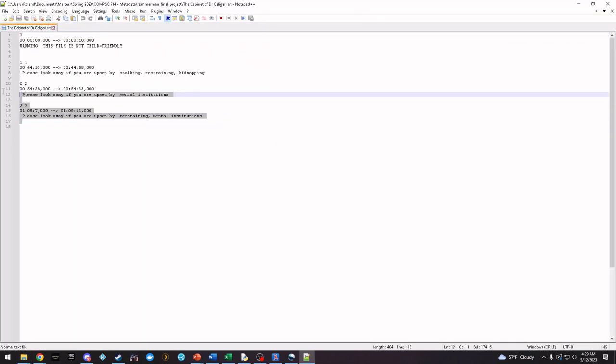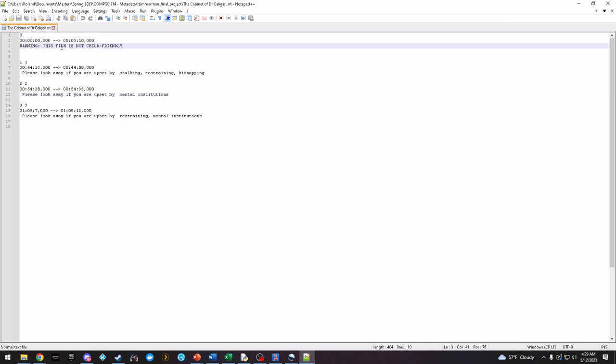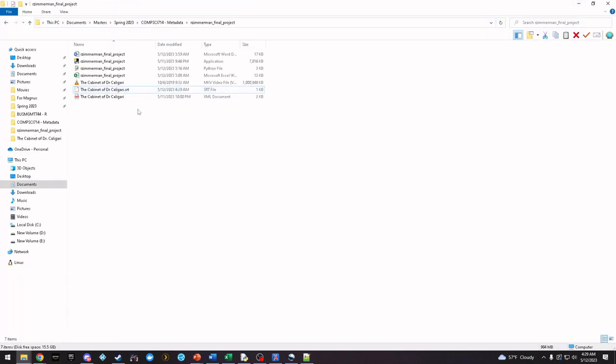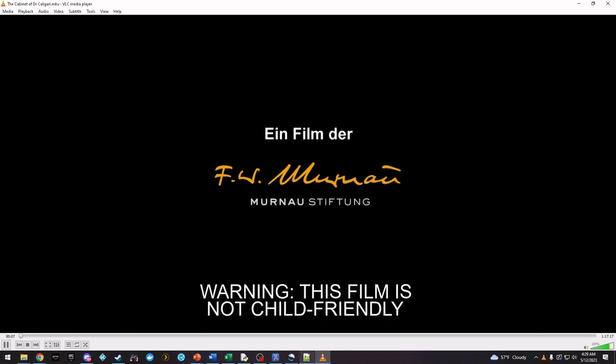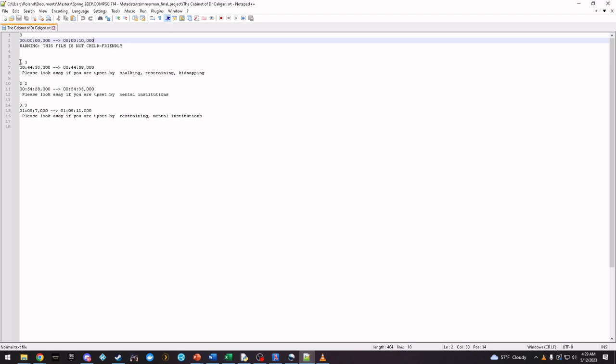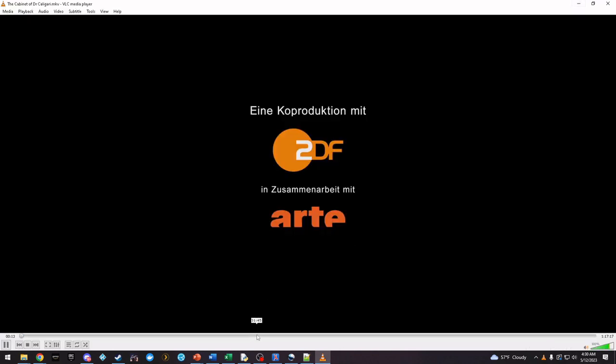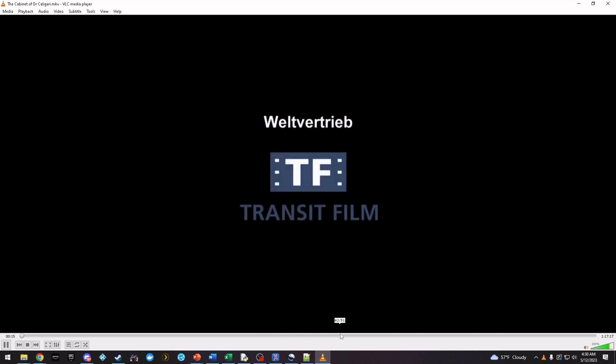And now we've got these 3 warnings in the film, including the beginning that will be the non-child friendly film. So let's go ahead and open up the film. It should open up the subtitle file automatically since it's the same name. And we're going to start with that child warning. And if we go to our first timestamp, 44 minutes, 53 seconds, let's take a look.